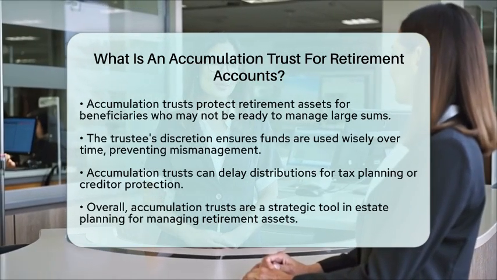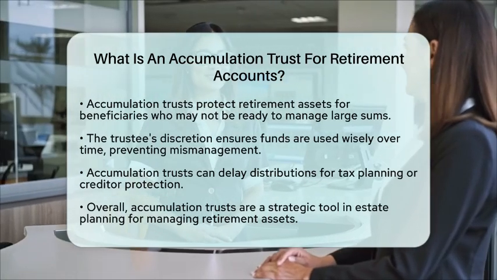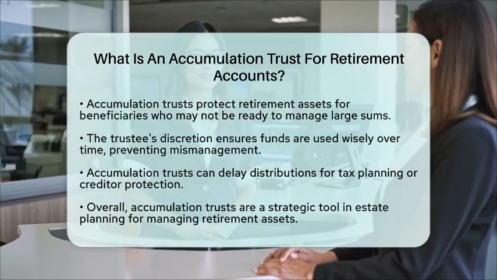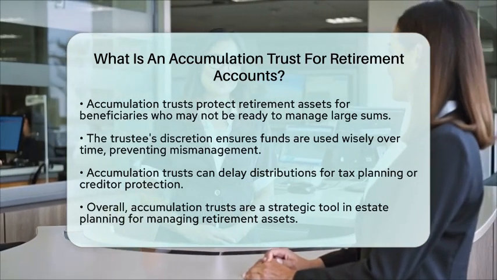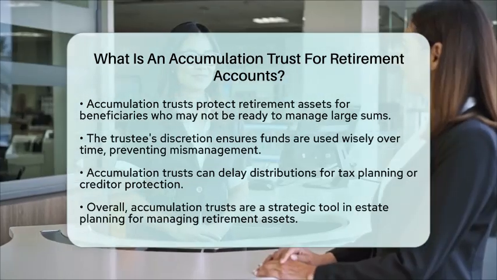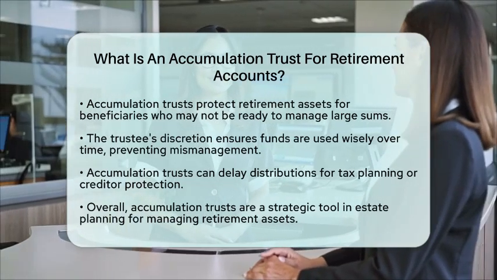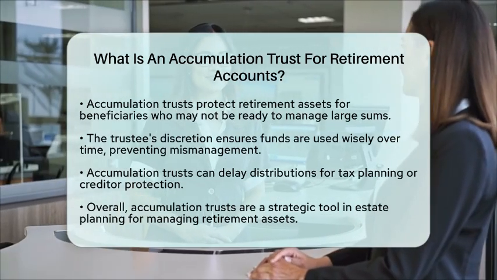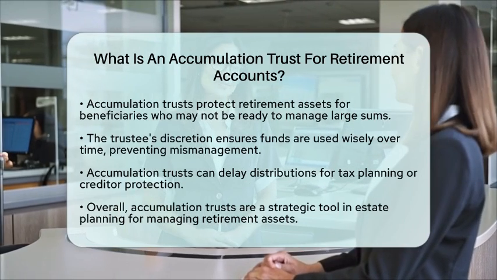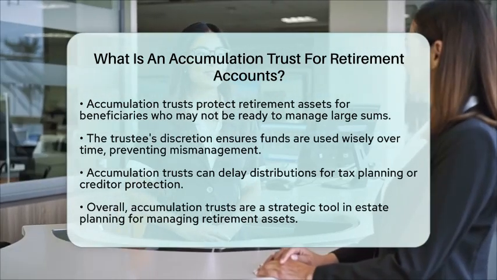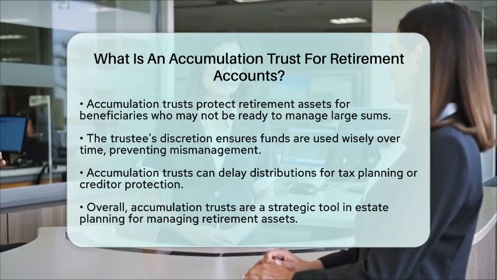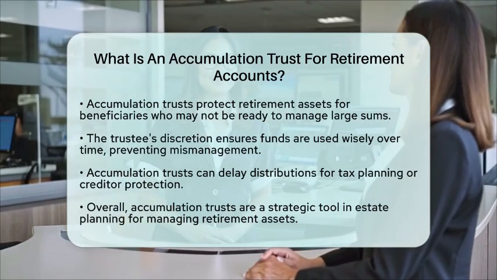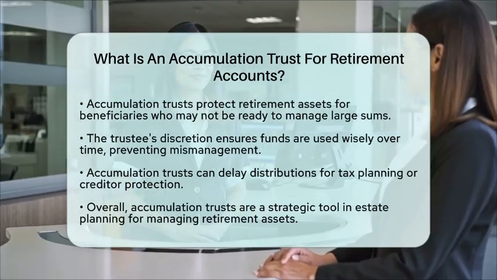In summary, an accumulation trust for retirement accounts is a useful tool in estate planning. It allows for the management of retirement assets within a trust framework, balancing control over distributions, tax implications, and protection for beneficiaries. This approach is particularly relevant in the context of estate settlement and distribution of retirement accounts held in trust, ensuring compliance with current laws while addressing the unique needs of beneficiaries.